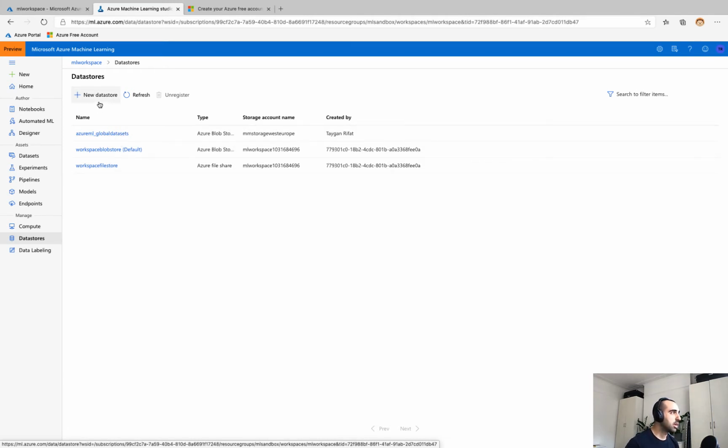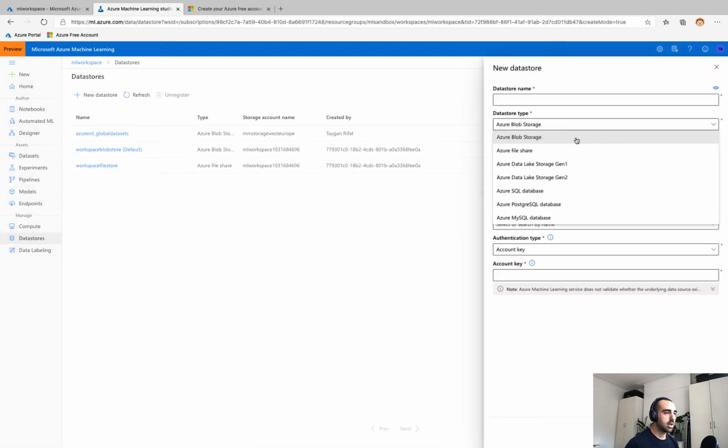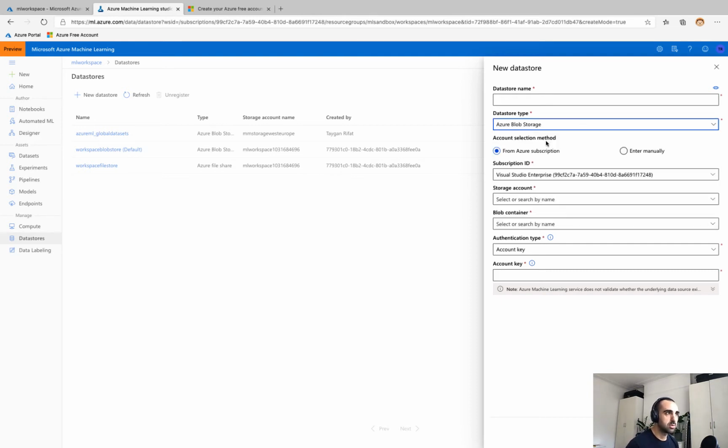And so if I want to create a new data store, you can see here I have a number of options from blob storage, Azure Data Lake storage, SQL environments, and more. And depending on which one I pick, so if I pick Azure Blob Storage, I'm going to get presented with a set of options.